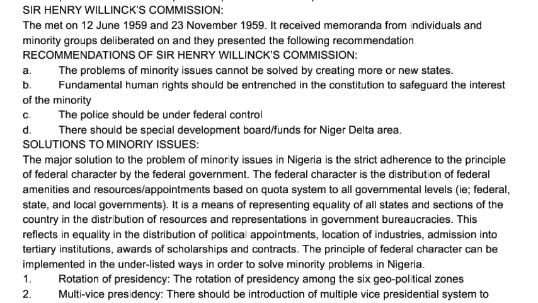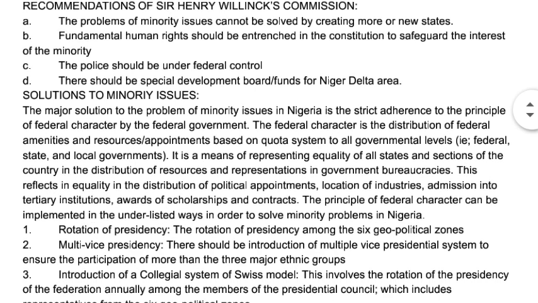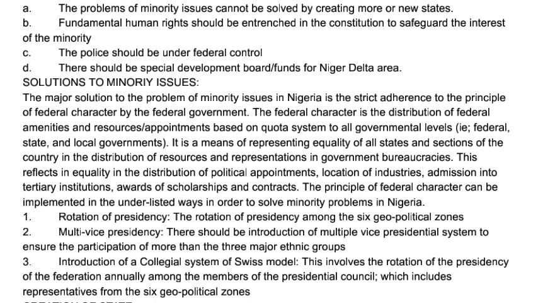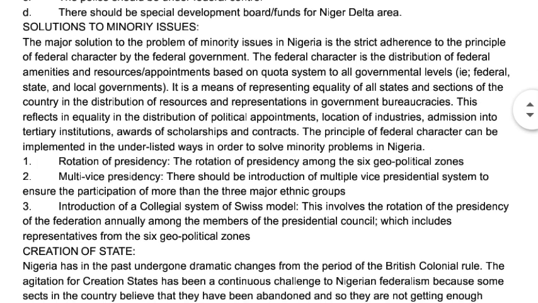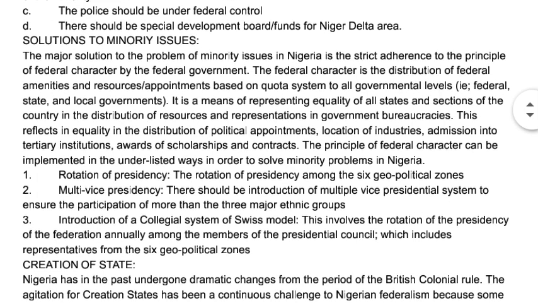Number one, they said the problem of minority issues cannot be solved by creating more or new states. Then number two, they said that fundamental human rights should be entrenched. Full practice of fundamental human rights should be in existence in Nigeria, because when fundamental human rights are being practiced, every ethnic group will be respected.